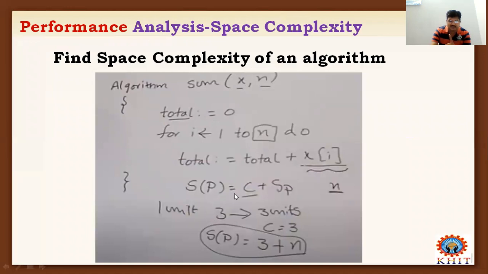These three are fixed, a constant. And what about S P? It is the variable memory allocation. Here x of I will take n memory locations for storing. So we simply add these two: C is 3 and S P is n. Fixed is 3 and variable is n, so 3 plus n. The space complexity of the given program is 3 plus n.